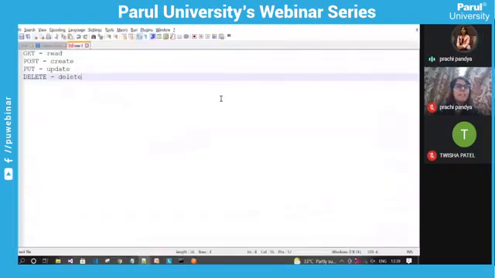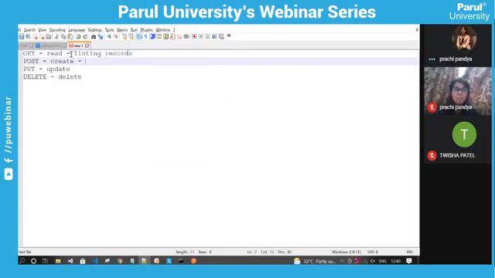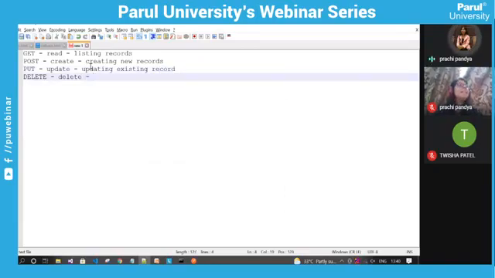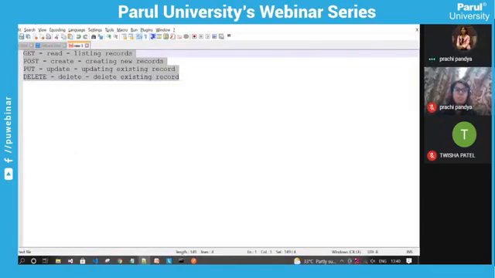Like I have written in this file, we can write a get API for listing records. We can write a post API for creating new records in the table. We can write a put API for updating an existing record. And we can create a delete API for deleting any existing record. So we are writing these APIs for these particular database operations.